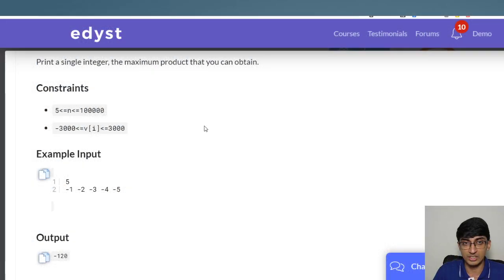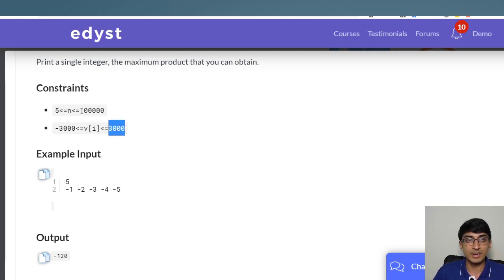So if we go back and check the constraints, they tell us that we have about 3000 and minus 3000, which means the maximum product itself could be 3 raised to 5, that's roughly, 3, 9, 27, 81, 243, into 10 raised to 15. That's what it could be. So the first thing that you come to know here is you definitely need a long integer type. I'll be doing it in Python right now, so I don't have to worry about that, but in your language you'll have to take a long or long long, and do make note of that part. So that's the first thing to take care of here.